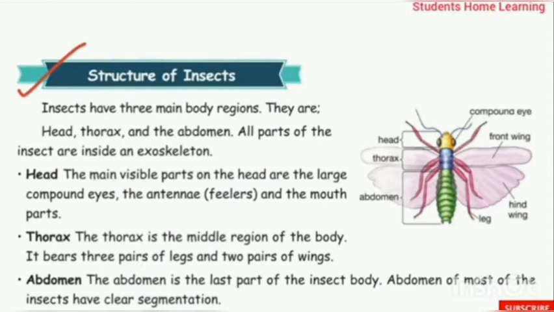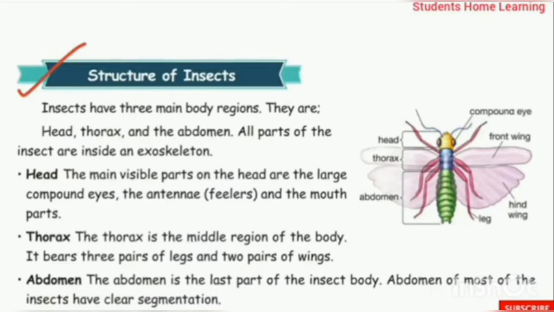Head. The main visible parts on the head are the large compound eyes and the antenna, that is feelers, and the mouth parts. Second one, thorax. The thorax is the middle region of the body. It bears 3 pairs of legs.